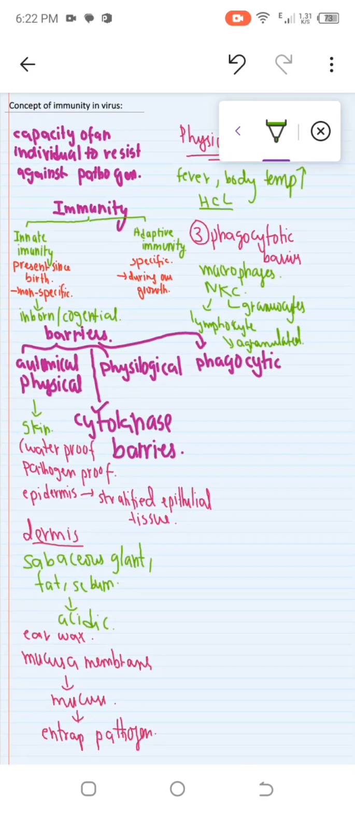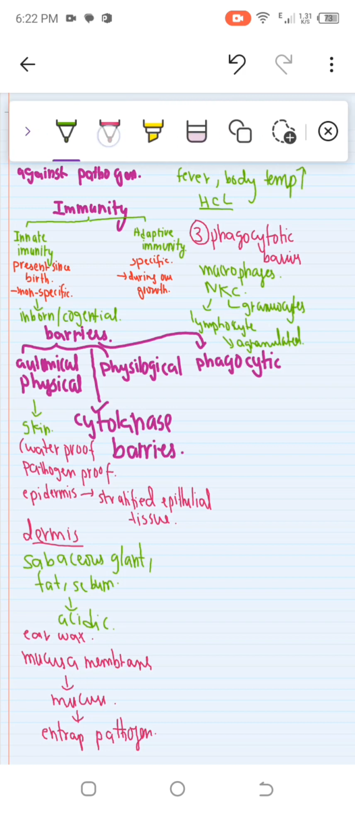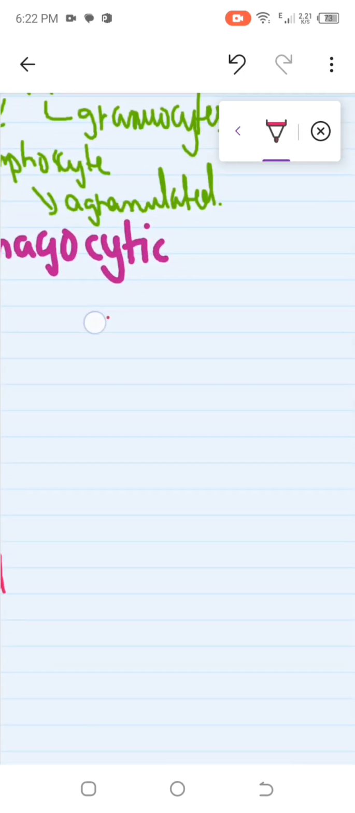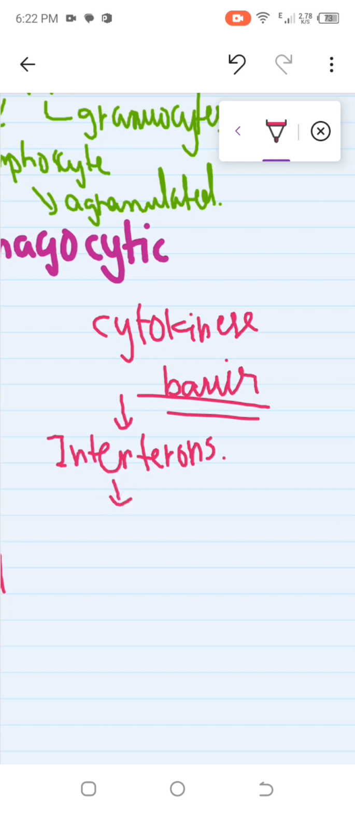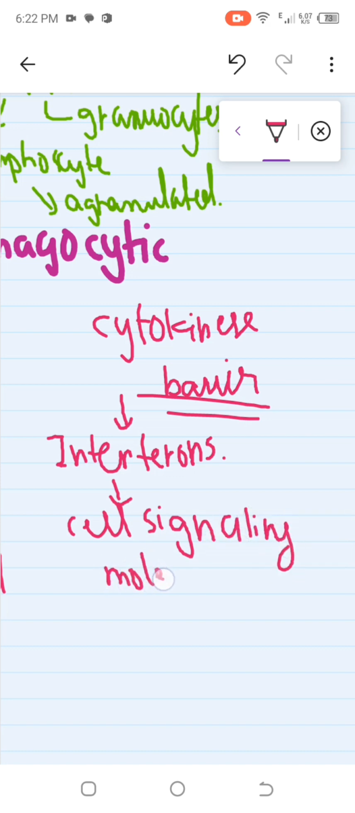Now we should move to the last barrier, which is the cytokine barrier. In the cytokine barrier, interferons are involved. What is the work of interferons? Interferons give a signal to other cells that I am infected, so you can protect yourself. The question can arise, which is the cell signaling molecule? That is interferons. Fine.